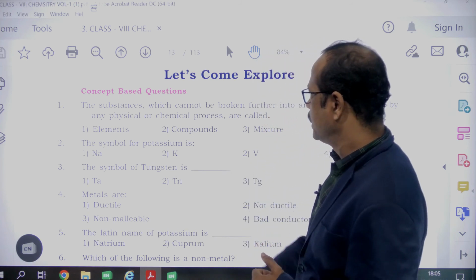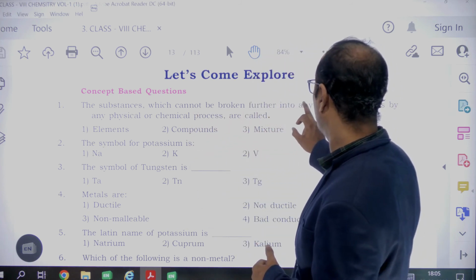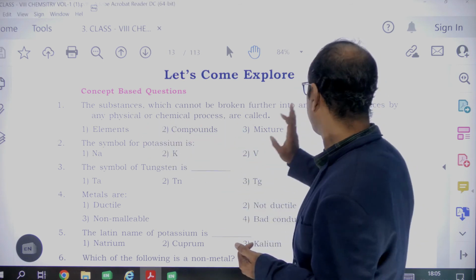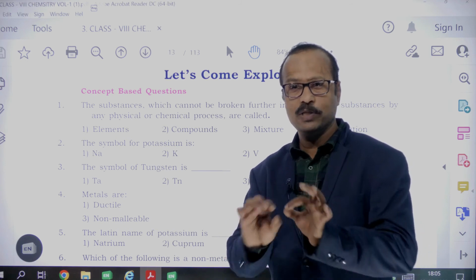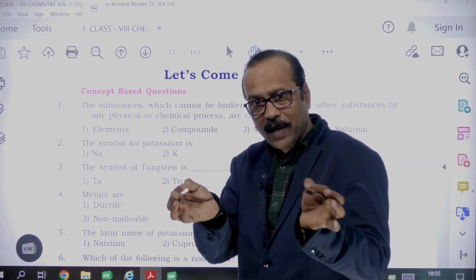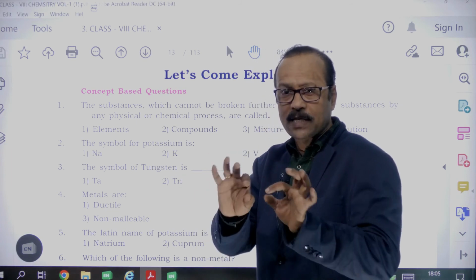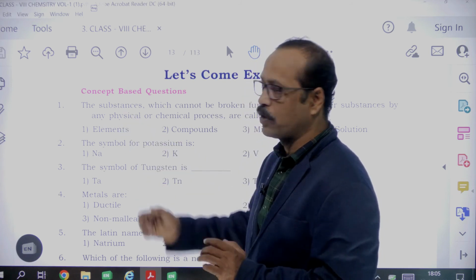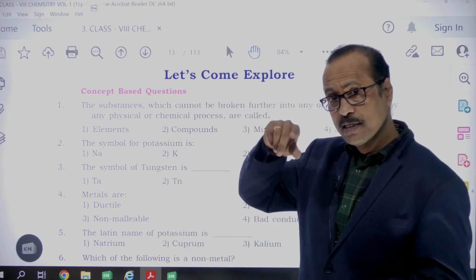So see here, the substances which cannot be broken into any other substances by any physical or chemical means are called elements. Elements only we cannot break. Compounds you can break. For example, water is a compound. Water, by electrolysis, means by passing electricity, we can break into hydrogen and oxygen. We can break compounds, but elements we cannot break, right? So this all is the synopsis.